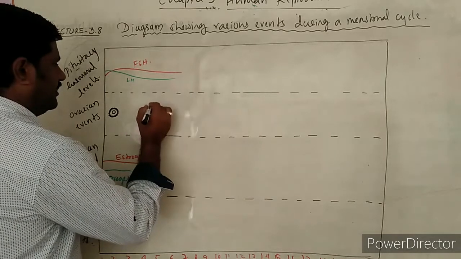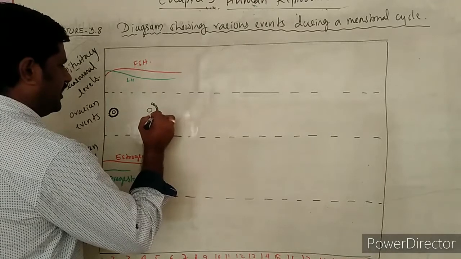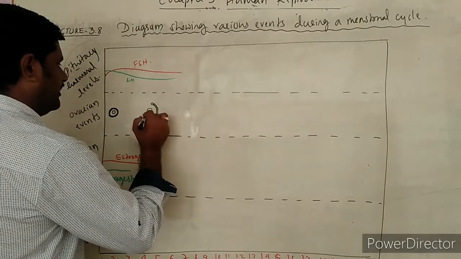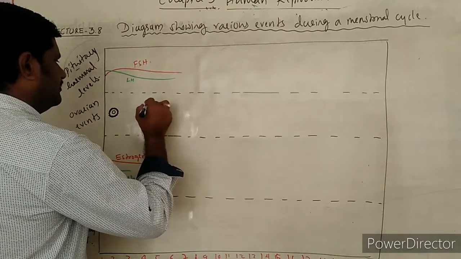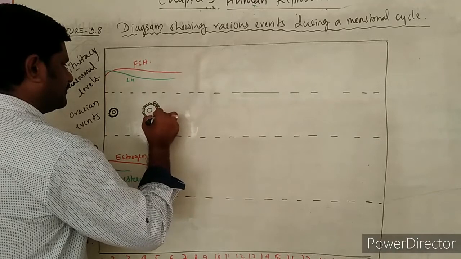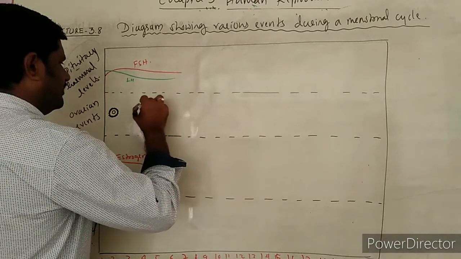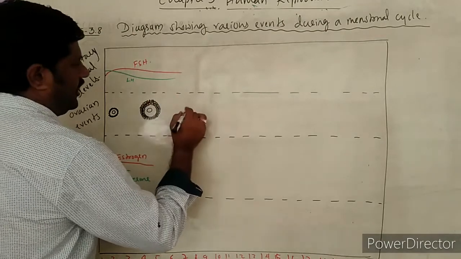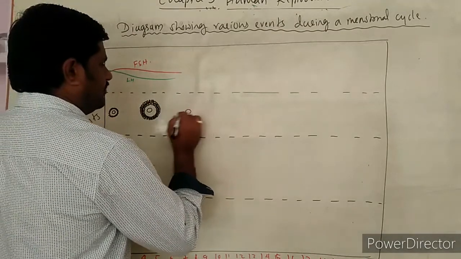The next one is that the number of granulosa cell layers increases, which forms the secondary follicle. And simultaneously the tertiary follicle is formed.